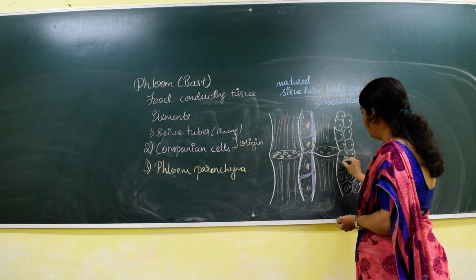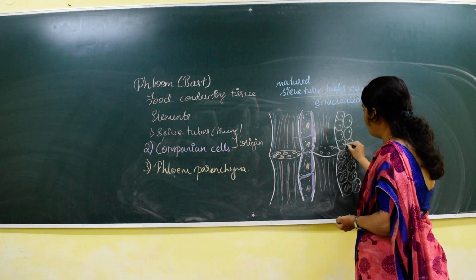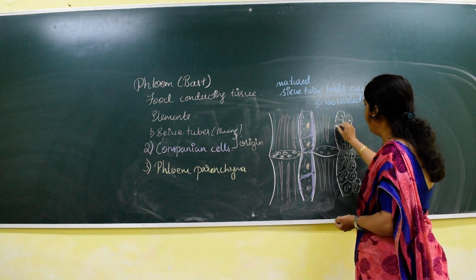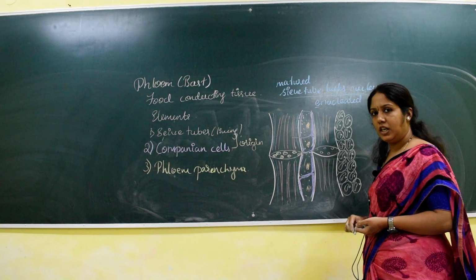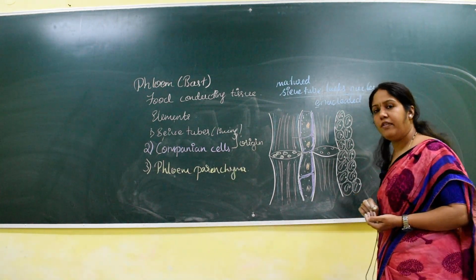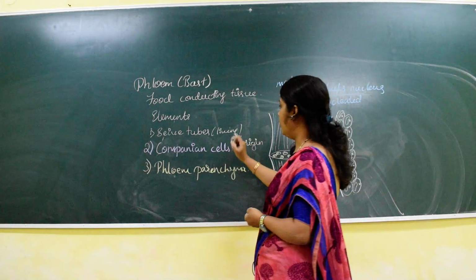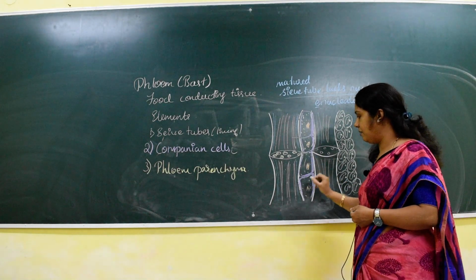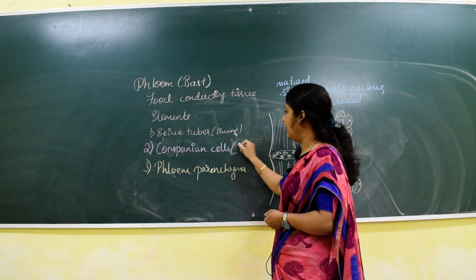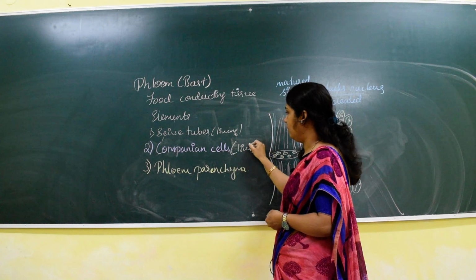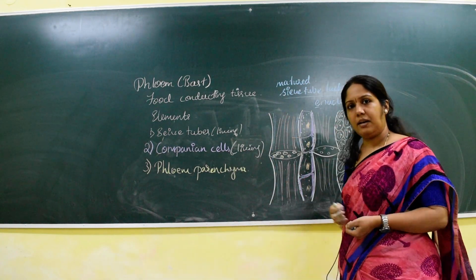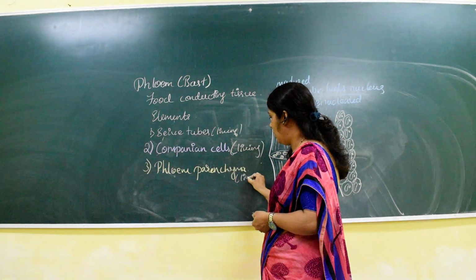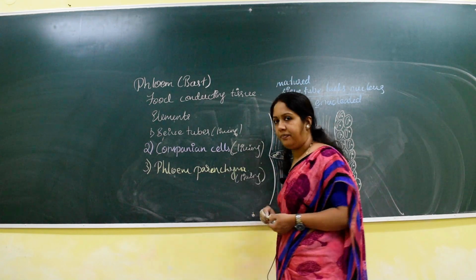Its main function is storage. The parenchyma is a living tissue, hence the phloem parenchyma element is living. So see, the sieve tube is living. The companion cell has a nucleus, cytoplasm, and even a vacuole, hence it is also living. The phloem parenchyma, mainly involved in storage, is also a living component.